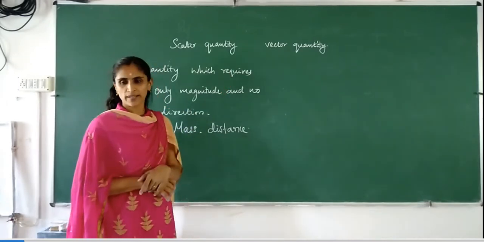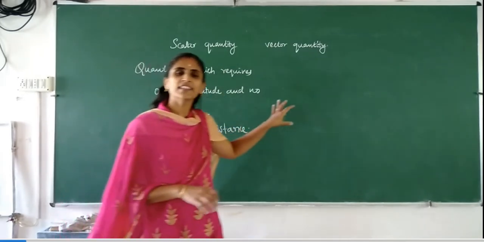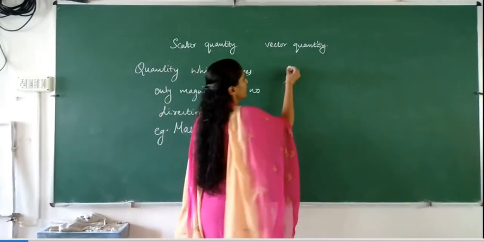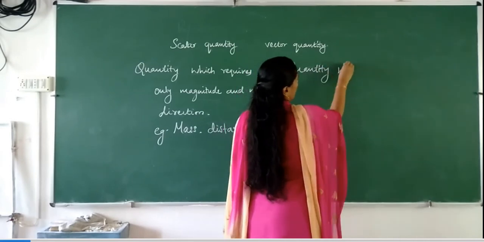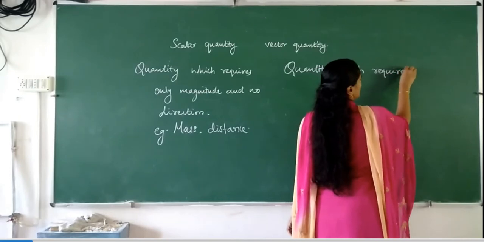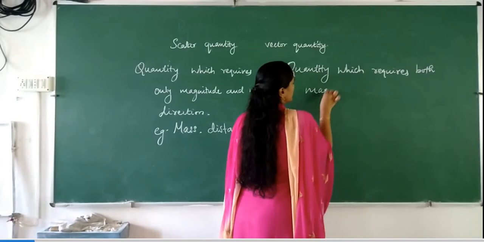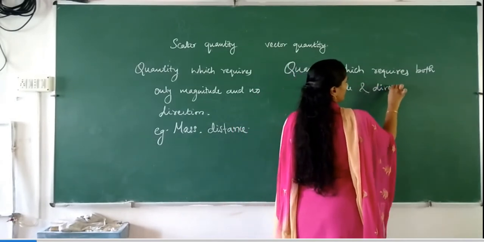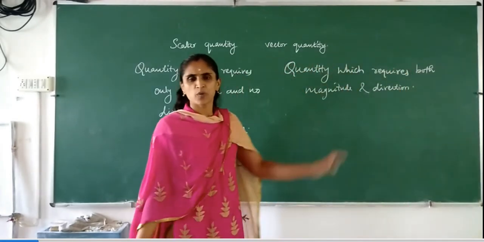Now we will go to vector quantity. Now you can define vector quantity very easily. A quantity which requires both magnitude and direction. Why is direction important for this quantity?